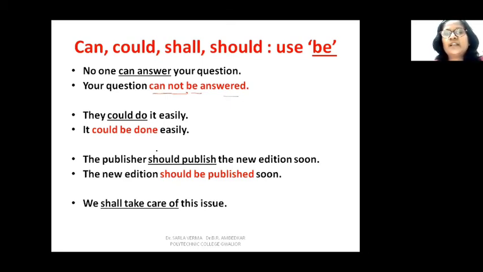We shall take care of this issue. Now you can easily find out the object, I think. So the object is this issue. So this issue will be taken care of, because the subject was we earlier, so we used shall. Now the subject is this issue, which is third person singular, so we will use this issue will be taken care of.